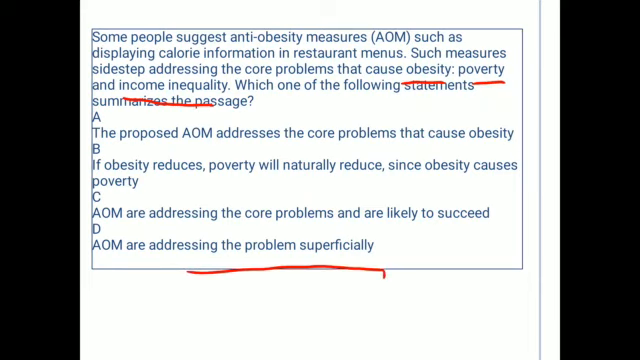So option 4 is the correct option, because the AOMs are not really addressing the real problems. So here only addressing the obesity problem superficially. So option 4 is the right answer.